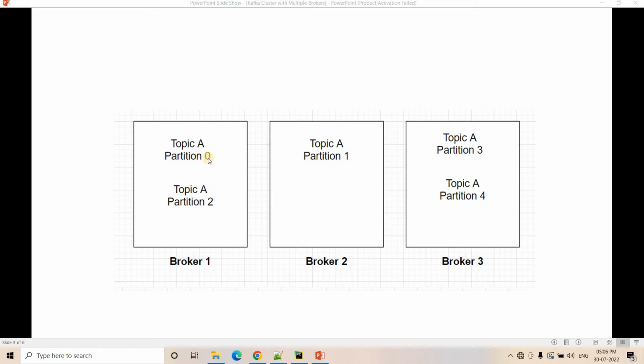Then due to some reason, if the first server goes down, then only partition 0 and partition 2, these 2 partitions' data we cannot access. But partition 1 and partitions 3 and 4, whatever data is stored in these partitions will still be accessible, because broker 2 and broker 3 were perfectly running, right? Consumers and producers had no problem publishing messages to the topic and consuming messages on the consumer side, right?